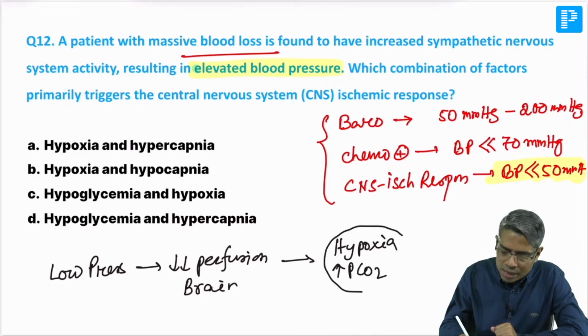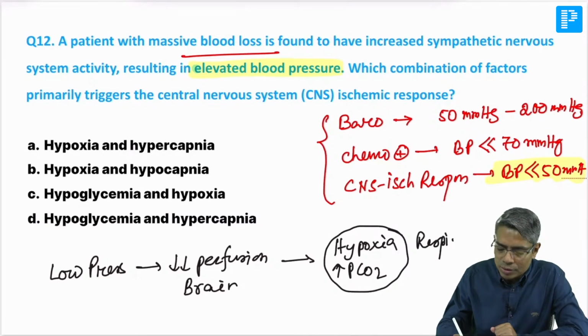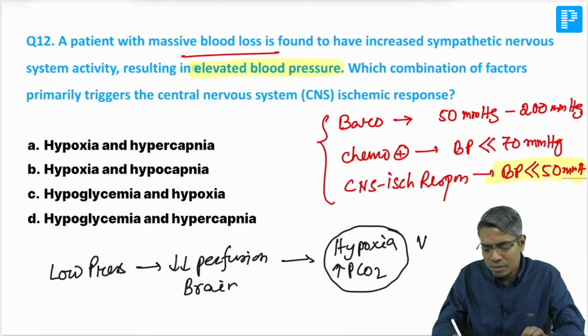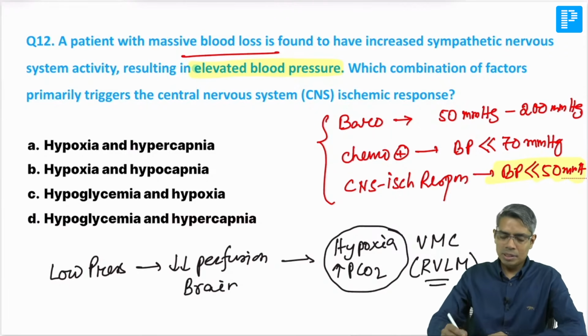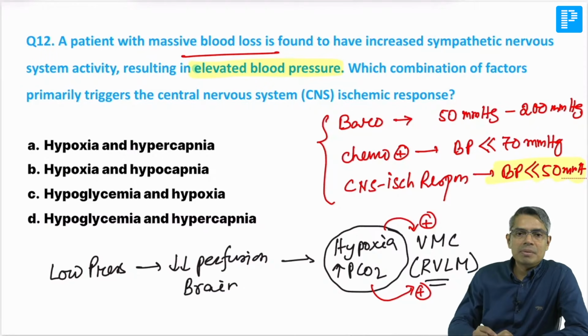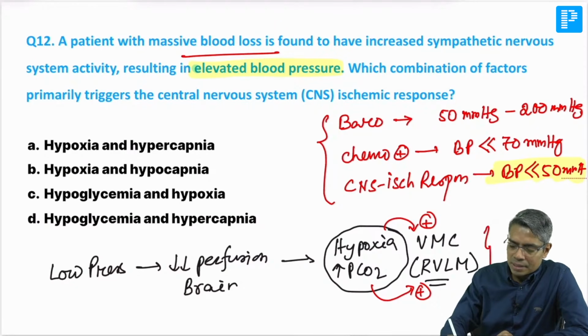So this hypoxia and hypercapnia of the brain is going to affect the respiratory center, obviously, but here it is more important for the vasomotor center. Vasomotor center is also known as RVLM, rostroventrolateral medulla. Now this hypoxia and hypercapnia both are the stimulus for this RVLM, and whenever this RVLM is activated, this is going to stimulate your sympathetic system.